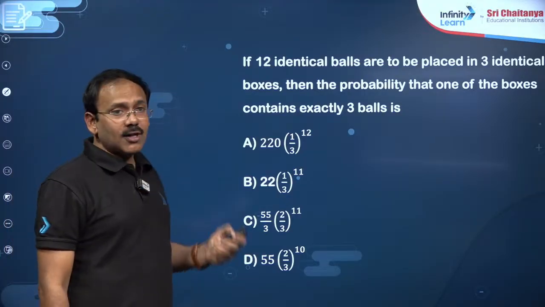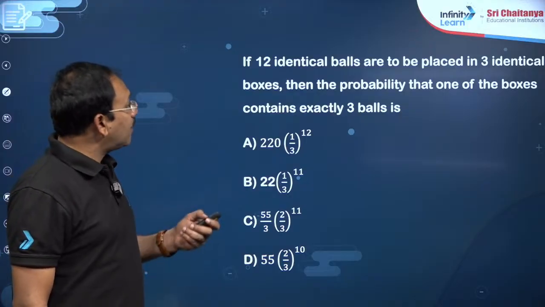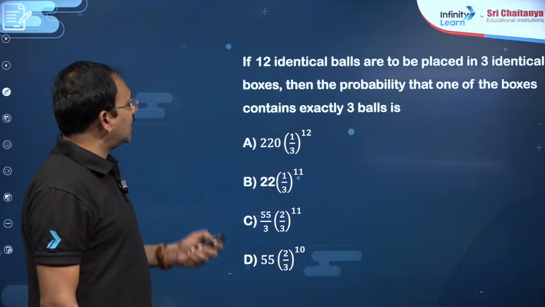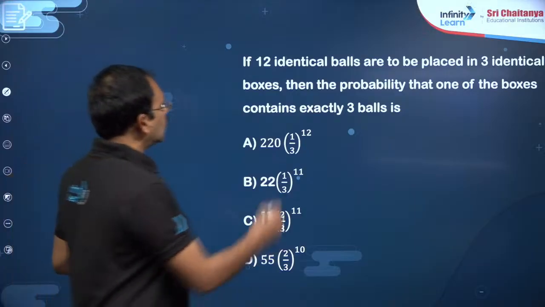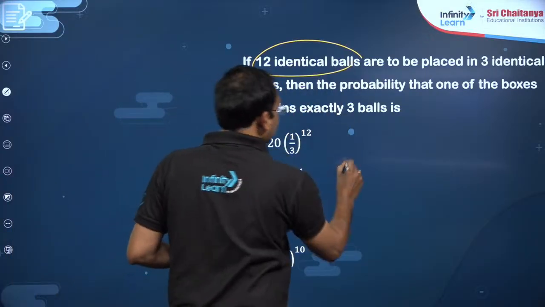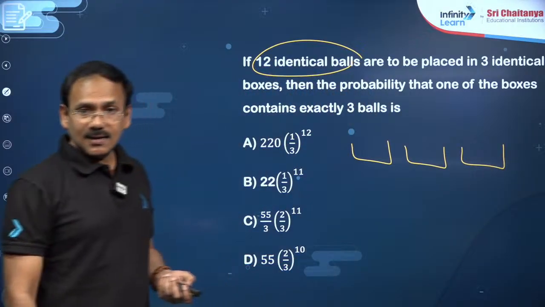12 identical balls are to be placed in 3 identical boxes. Then the probability that one of the boxes contains exactly 3 balls. So what is the case, my dear friends? 12 identical balls and 3 identical boxes. For your kind information, 3 identical boxes.